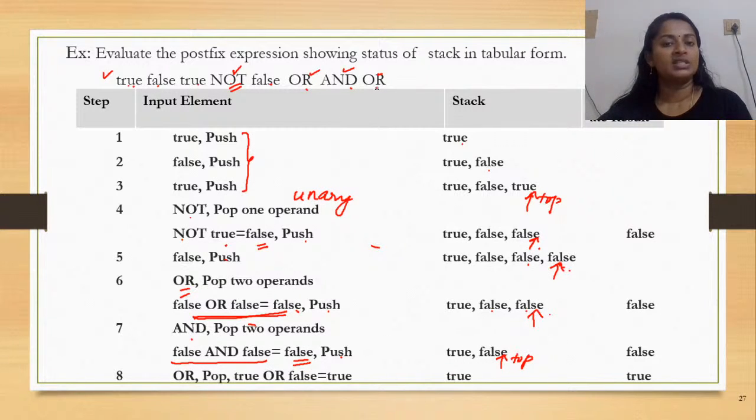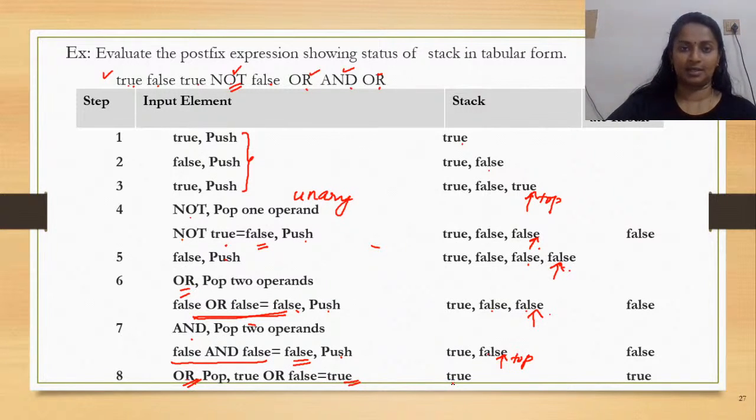Now as you move towards the end of the expression, you have the last element in your postfix notation, which is the OR operator. Upon encountering OR, pop how many values? Two values. So both the values would be popped and then the result is true. Now this result would be pushed onto the stack.